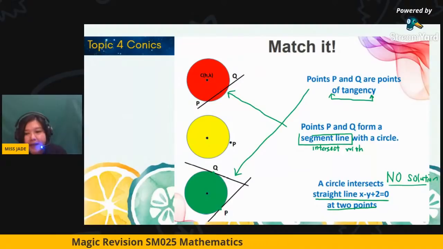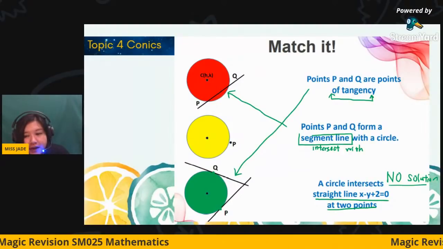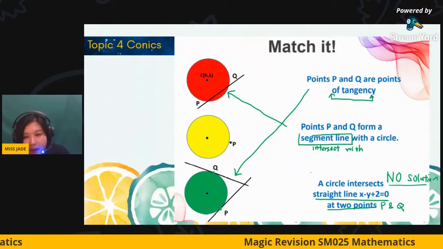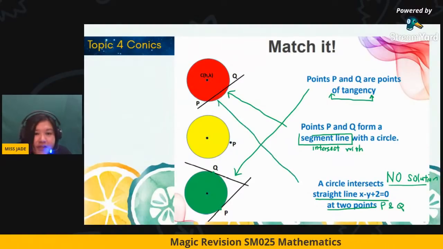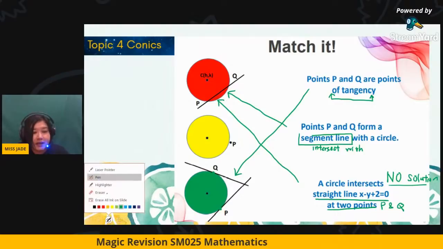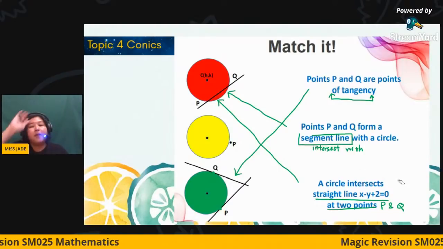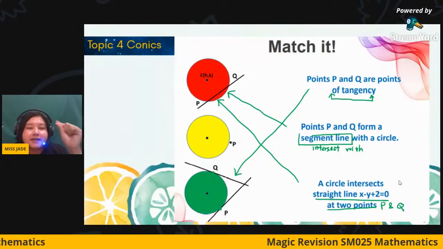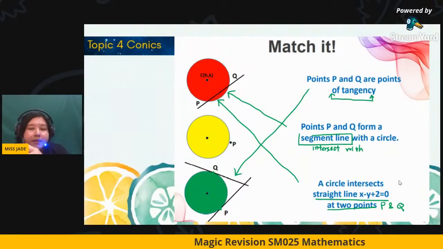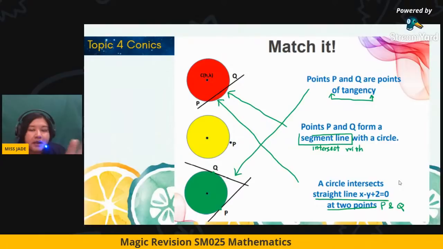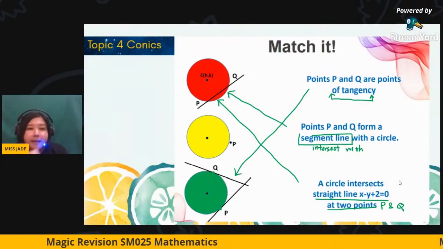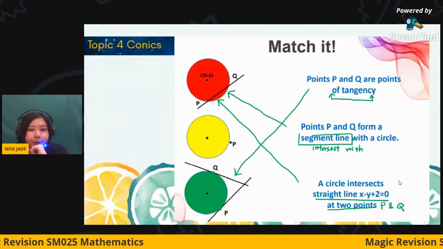If I say a circle intersects a straight line at 2 points P and Q, then it belongs to this. You get a point here? So it's very important for us to read the sentences and convert them into the mathematical form in the diagrams, and then we only start the working steps. I hope it can help you.